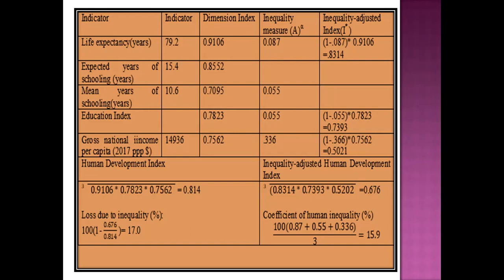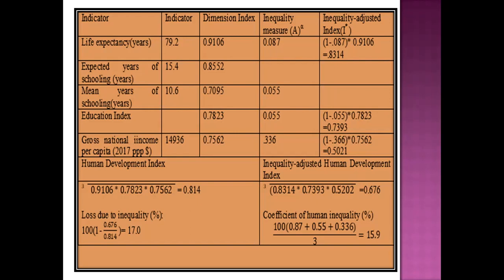When we calculate the geometric mean, we get 0.814 as the human development index value of this hypothetical country. So this country is a very developed country because its value tends to 1.